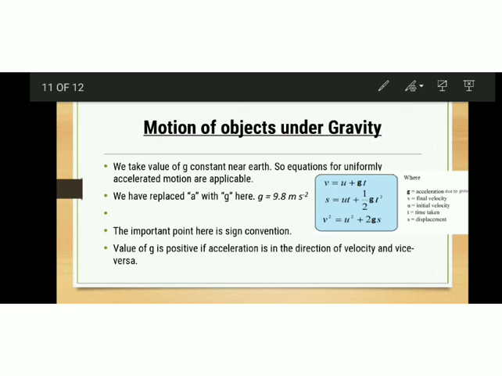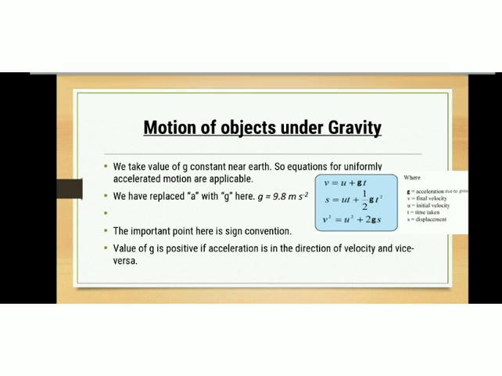As g is constant near the earth, all equations for the uniformly accelerated motion of objects become valid with acceleration a replaced by g. So we take the value of g as constant near earth, and the equations for uniformly accelerated motion are applicable, where we replace a with g. These are our equations of motion. Do you remember the three equations of motion?